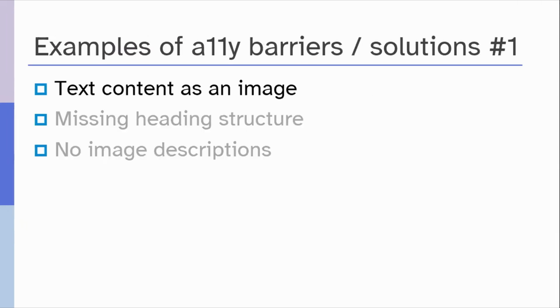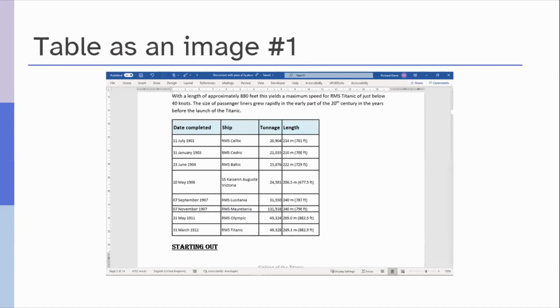Thank you, Erin. Now we are going to have a look at 3 examples of accessibility barriers and solutions to the barriers. And first example is text content as an image. Sometimes text content is included as an image, perhaps a quotation with an image behind, a stylized heading, or a table copied from a spreadsheet as in this example.